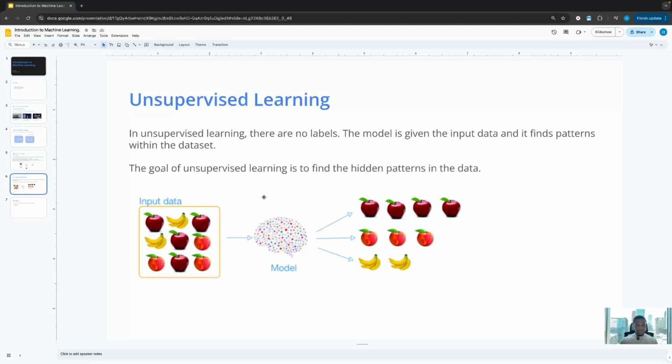And to use this image as an illustration, we see the input data. It has apples, bananas, and other fruits in it. So we pass this input data to the ML algorithm, and then the ML algorithm will find the patterns in the data set and then create a segment for each data category that has a certain pattern. As we can see right here, the ML algorithm segmented the apples from the bananas and from the plums.